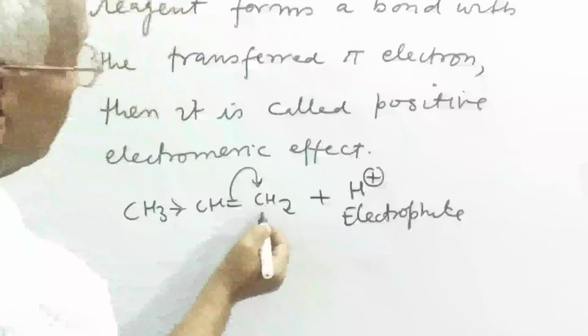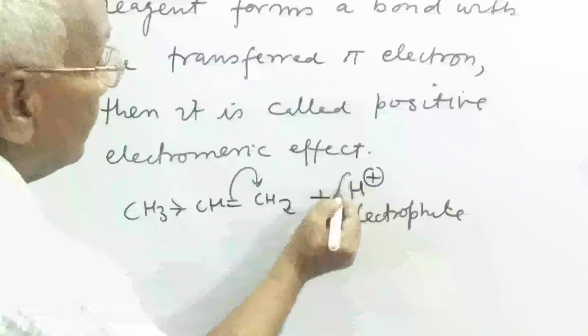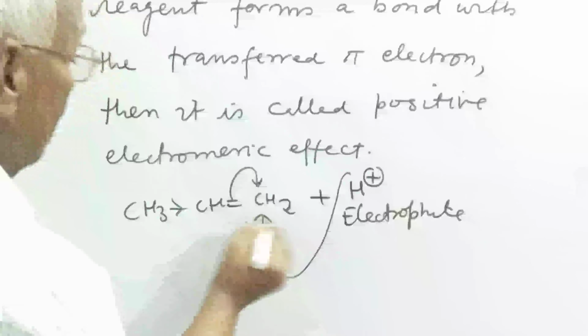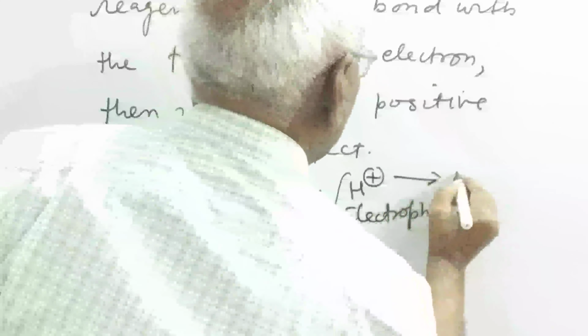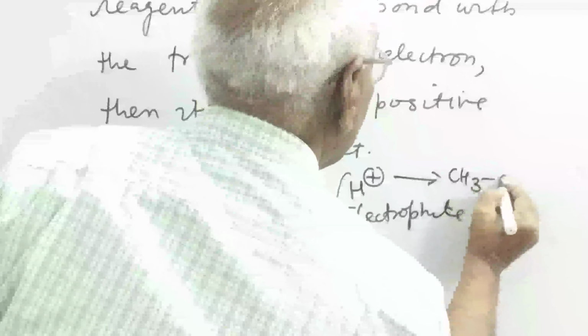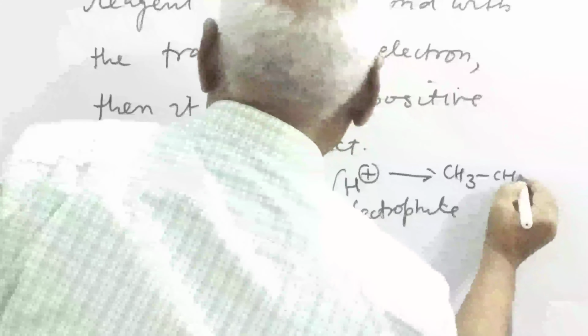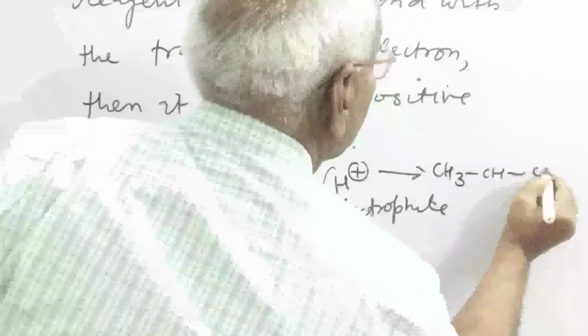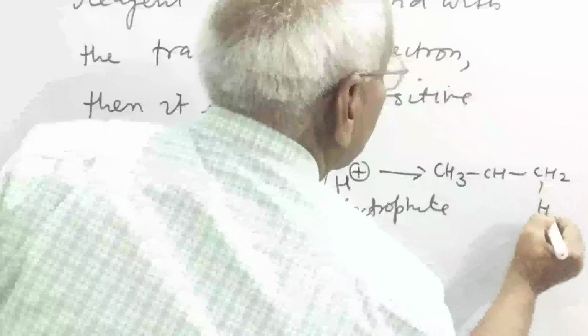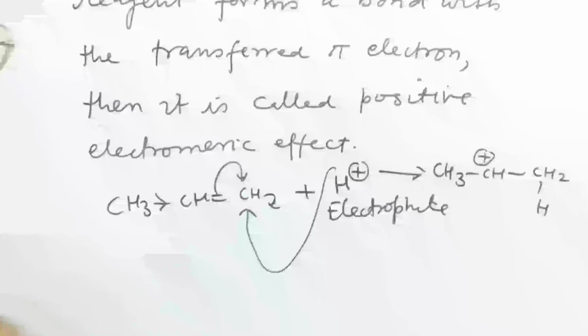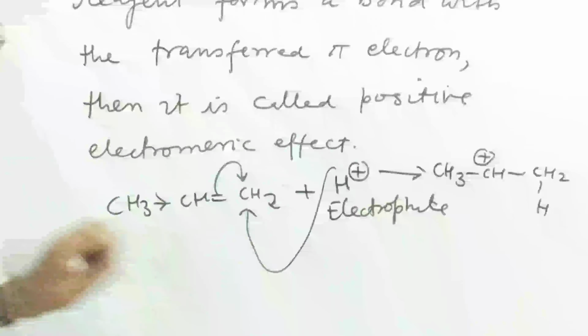So the pi electron is transferred here and the attacking reagent comes over here. So it forms a bond with it. CH3, CH2, this is the bond and this is the positive charge. So this is the example of positive electromagnetic effect.